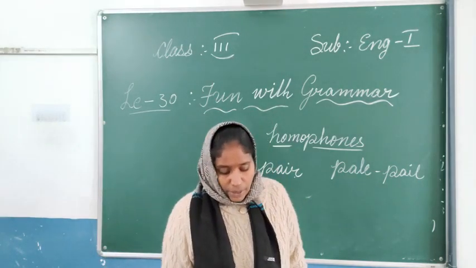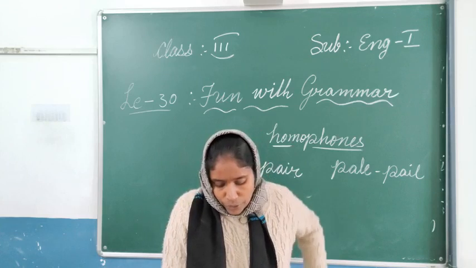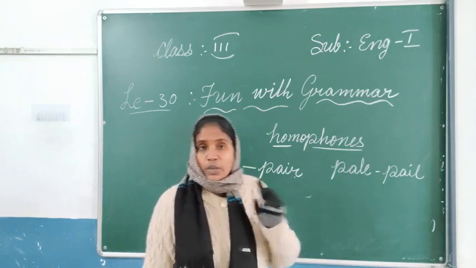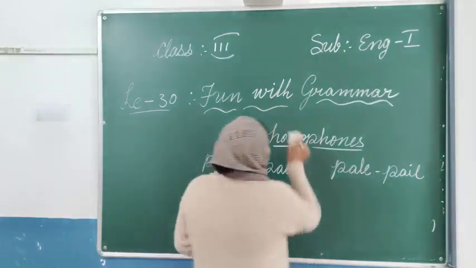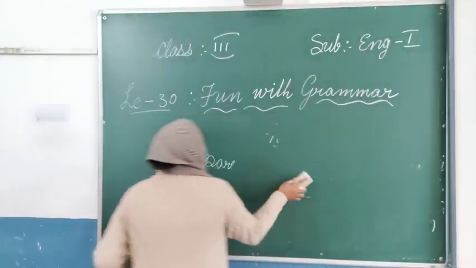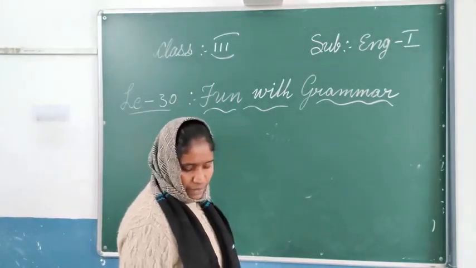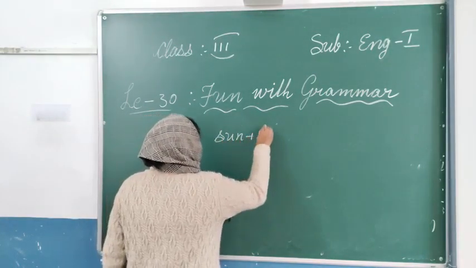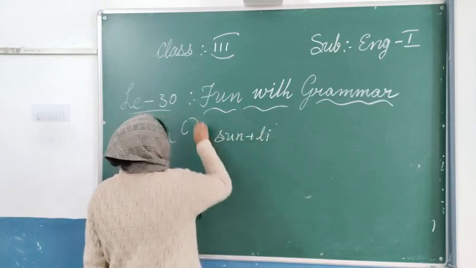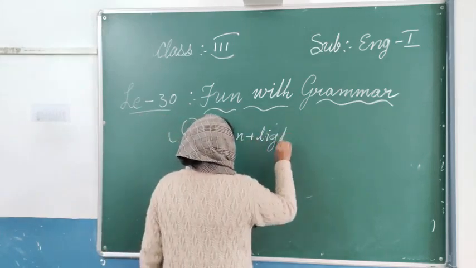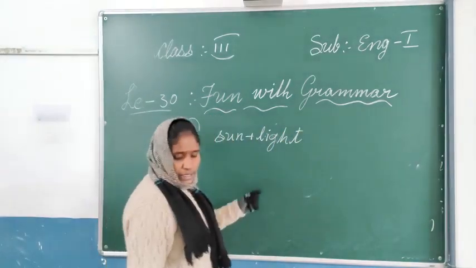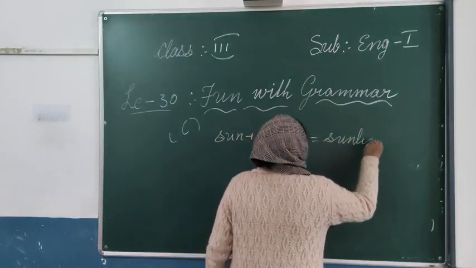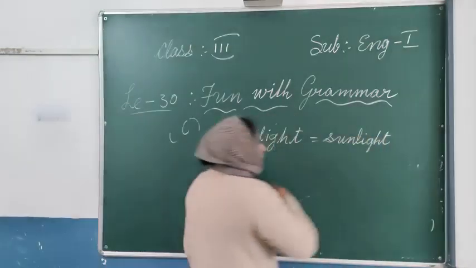Next, C1, you see. A compound word is made up of two or more words. With one word we can make two or more words. Two words you can make, and if not, more words also. The example they have given is sun, S-U-N, plus light, L-I-G-H-T. Sun plus light is equal to sunlight. This is the way they have given the example.